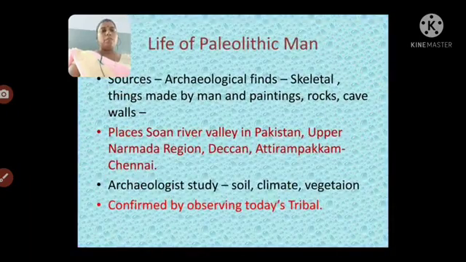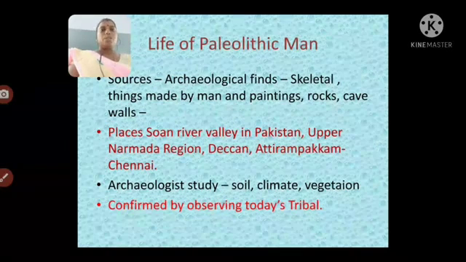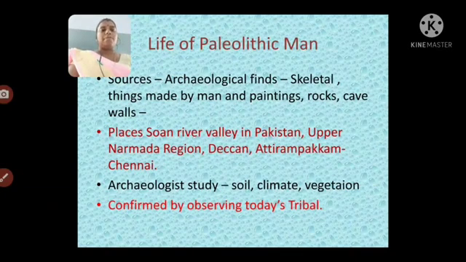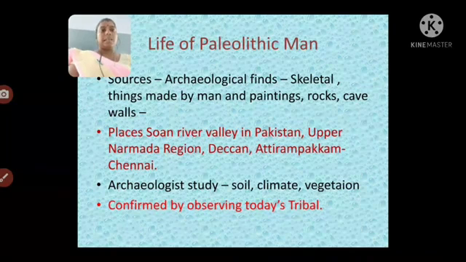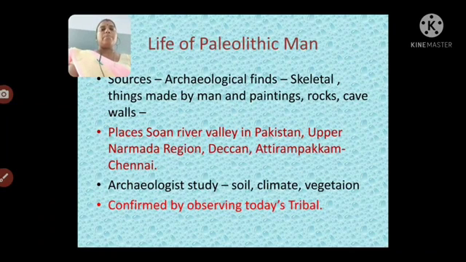Let us see the life of Paleolithic man. How do we know his life? We know it from the archaeological finds: skeletons, things made by primitive man, paintings on rocks and cave walls. These are the evidences, and they prove things about the Paleolithic man.